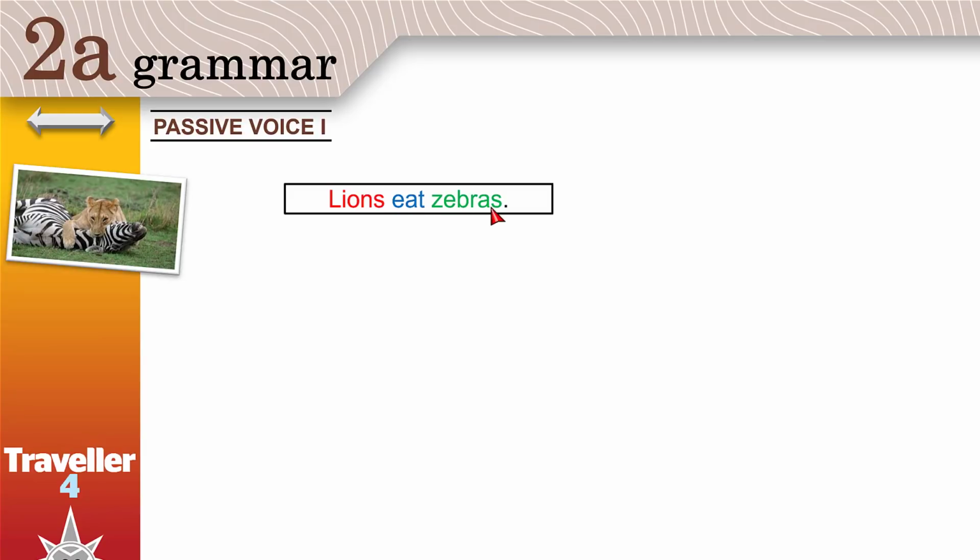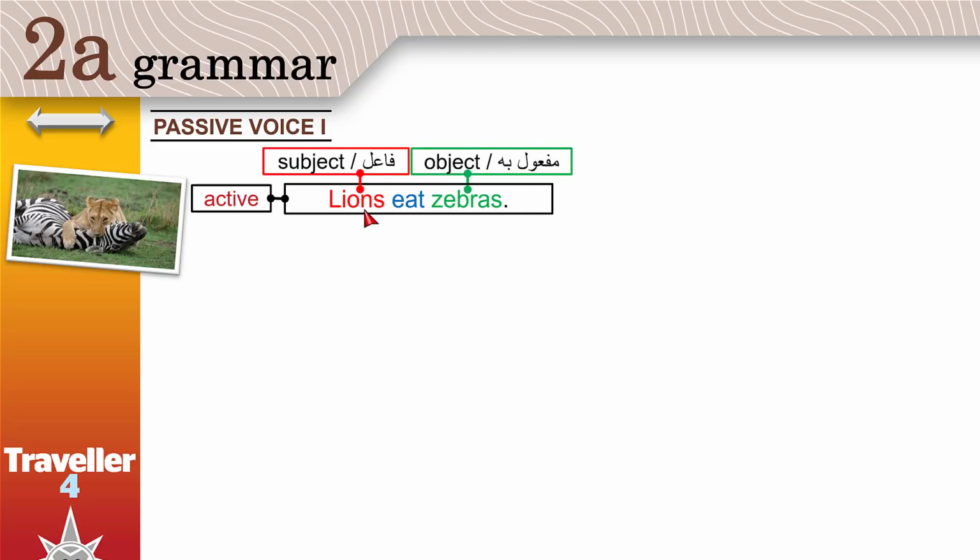Lions eat zebras. Okay, is this passive? No. This is active. Okay, then what is passive? Passive is when eat, the action, and the zebras, the object, are more important than the subject. Active means lions are important. Passive means eat and zebras are more important than lions.